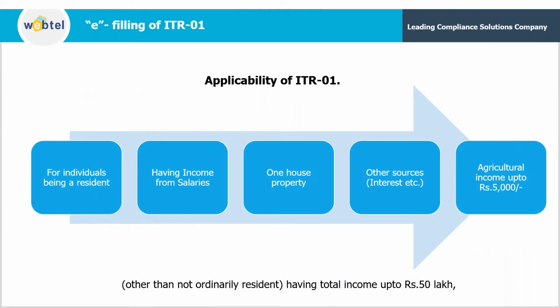An individual being a resident other than not ordinary resident, having income up to rupees 50 lakh, or having income from salaries, one house property, other sources income like interest income, dividend income, etc., and agriculture income up to rupees 5,000, is eligible to file an ITR-01.